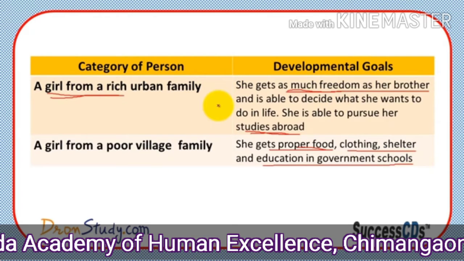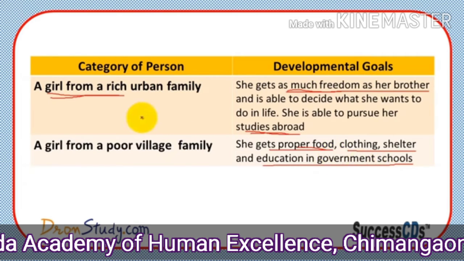And in a poor family in a village, that girl thinks that if she gets daily food, clothing or shelter and education in a government school, that is also better, that is her goal. If she gets all these things, that is her developmental goal.